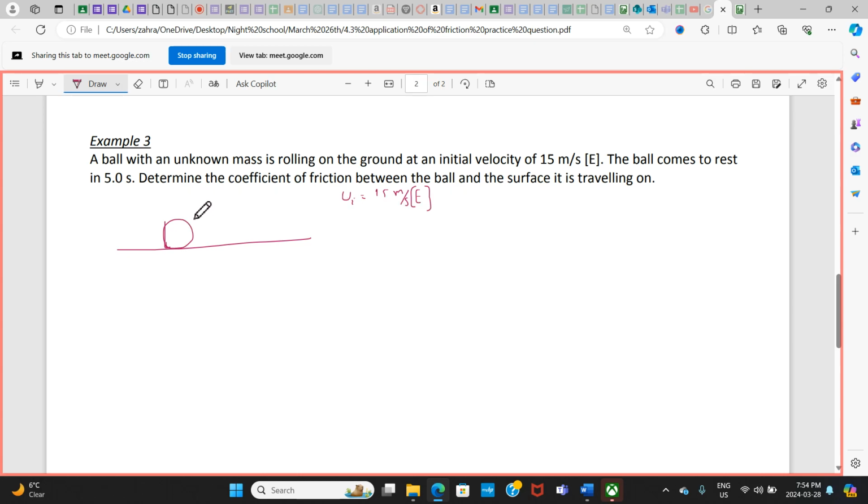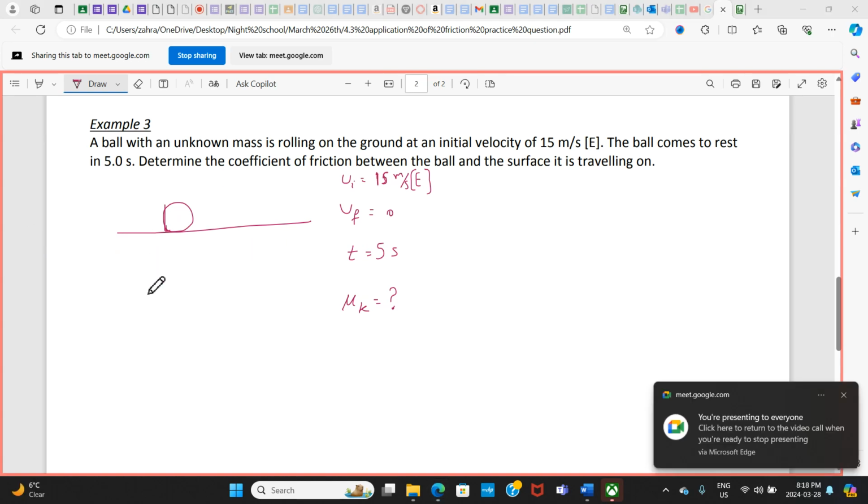The ball comes to rest because there is a kinetic friction. That's why the final velocity would be 0. And this is happening over the 5 seconds. I want to determine the coefficient of friction between the ball and its surface. I need to find mu k, right? So that's the total picture of this question. I'm going to give you some time. Write your answer in the chat.